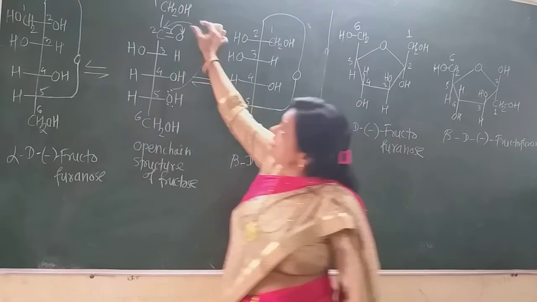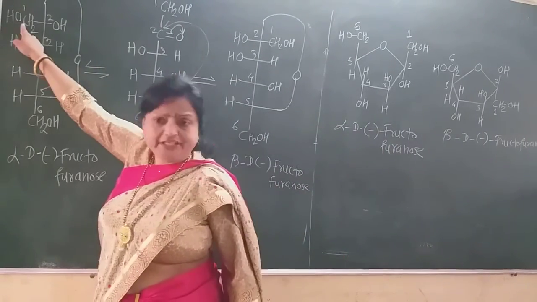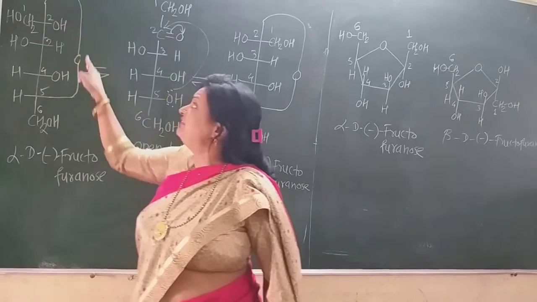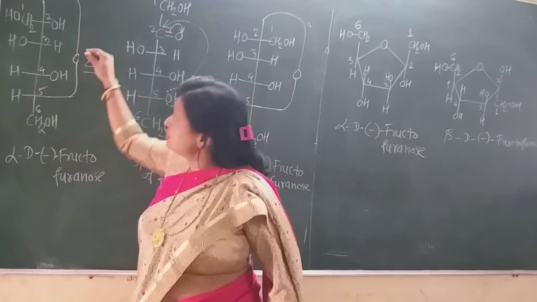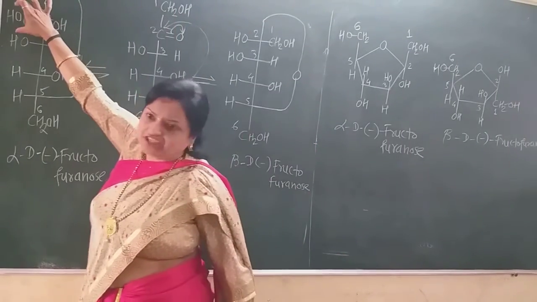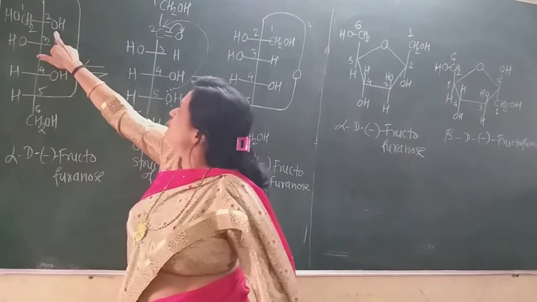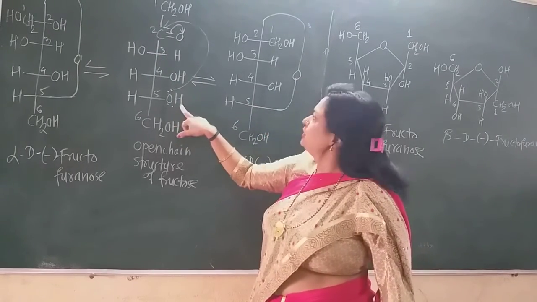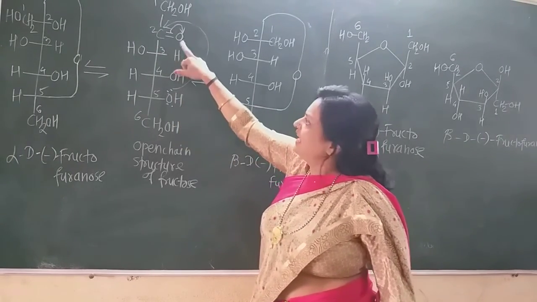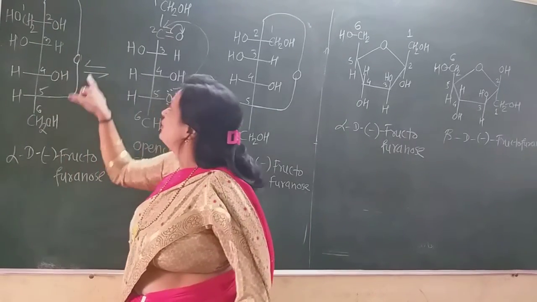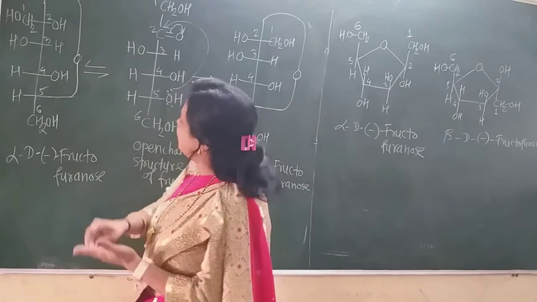Now see this CH2OH, I just show it here, because I show the bond between the second carbon and the oxygen of the fifth. The hydrogen of the fifth hydroxyl group attaches to this oxygen, and there is a bond between C2 and C5 through this oxygen atom.